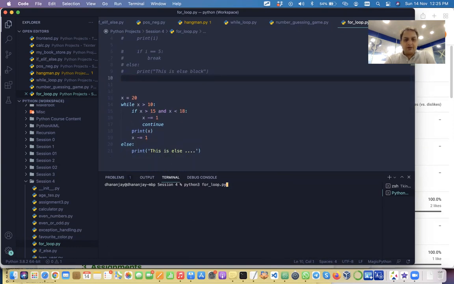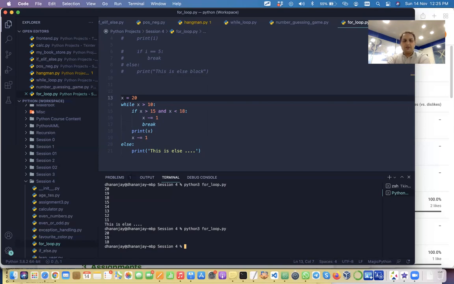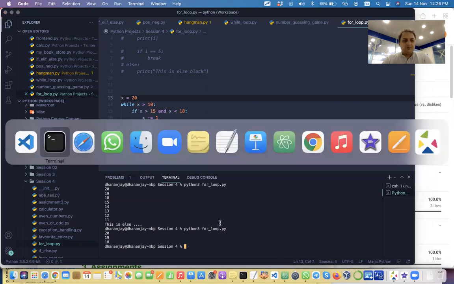If I execute this here, now see, this else is getting printed. In case of continue, it is getting printed. But if we simply break, from break it does not even go to the top of the loop. It simply comes out. So it will not go into the else block. If I simply break instead of continue, you'll see that the else block is not executed. You see this? Clear? Yes, sir. Okay, good.